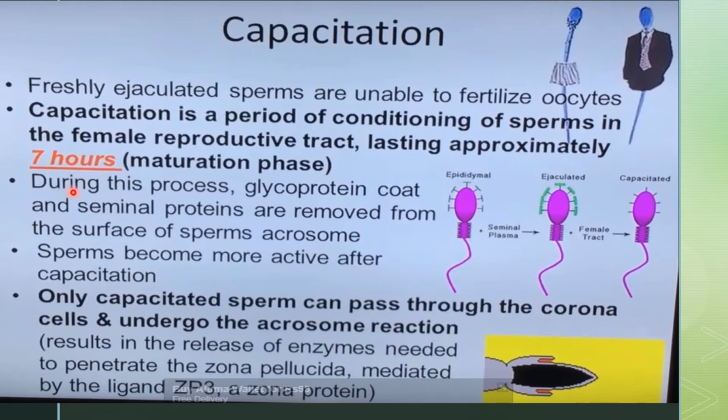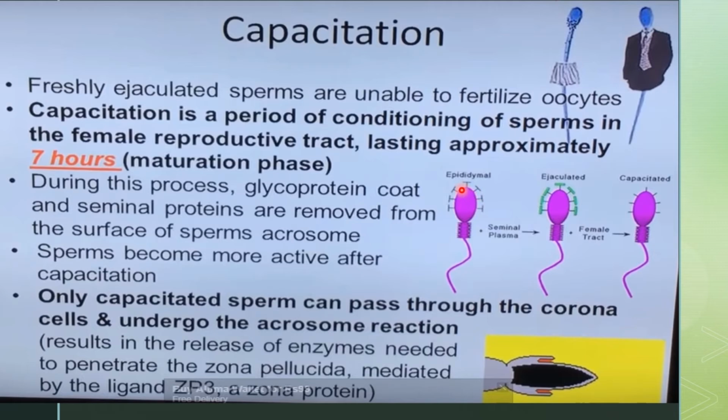During this process, what will happen? The glycoprotein coat and seminal proteins are removed from the surface of the sperm acrosome. This is the mature spermatozoa.